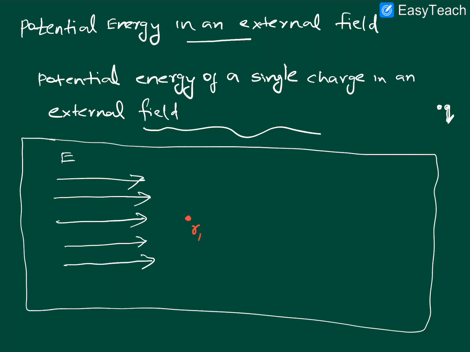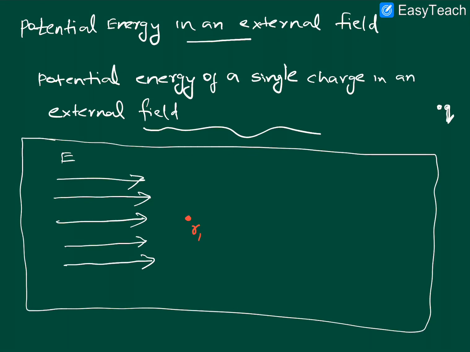Okay, and in this case it is not like the previous one which we discussed in case 1. In the first case, if you bring a charge Q from here to here, you don't need to do any work because no other charges are present in the region. So you don't need to do any work. It is very easy. But in this case it is not like that.